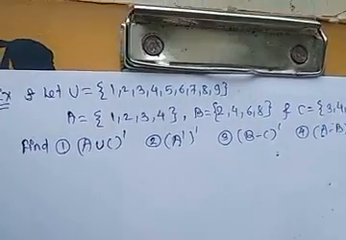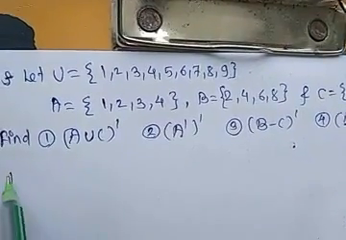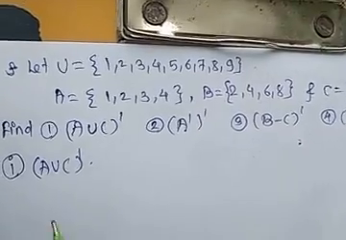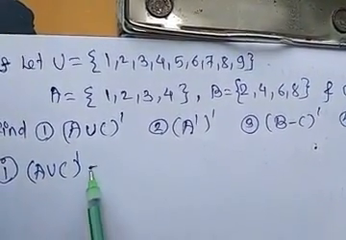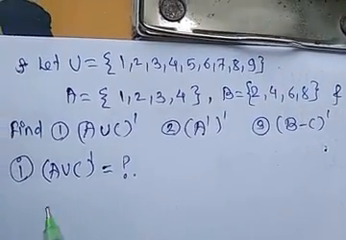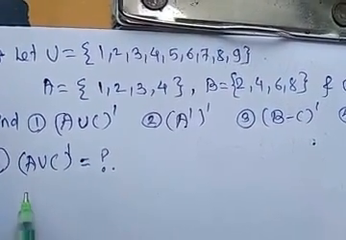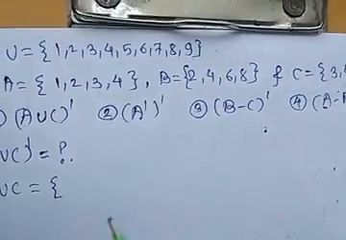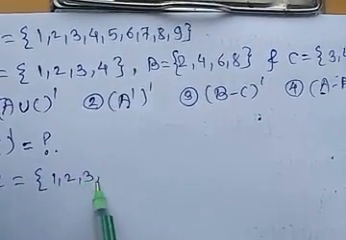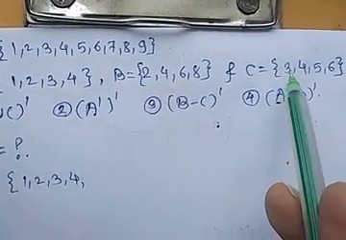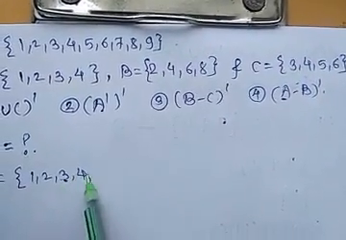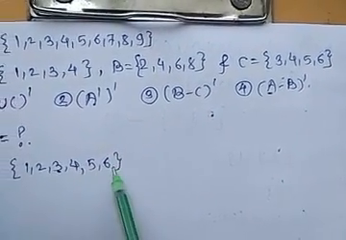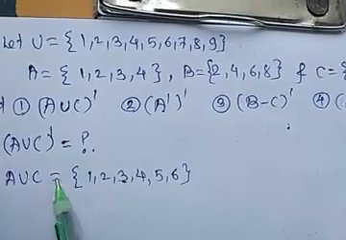Okay, in that first, (A union C) complement. For this we first have to find A union C. Elements from A are 1 2 3 4, and from C are 3 4 5 6. In that, 3 and 4 are already here, so the remaining elements from C are 5 and 6. So that will be our A union C.